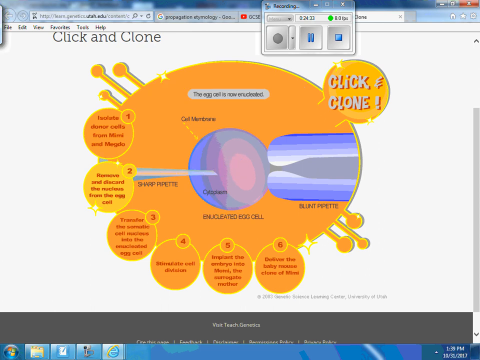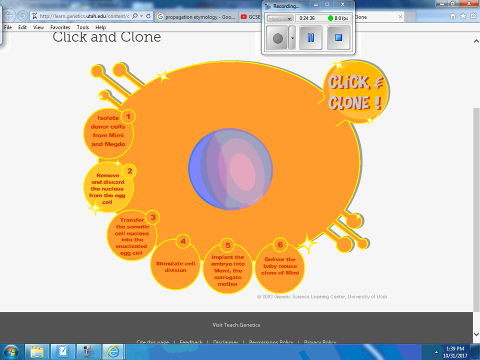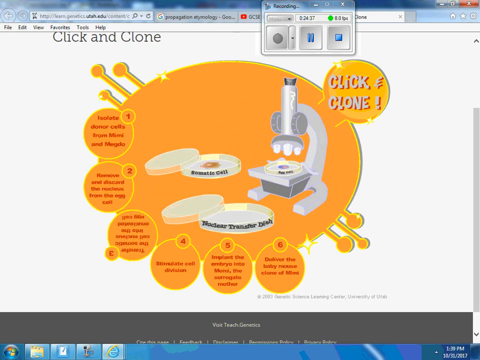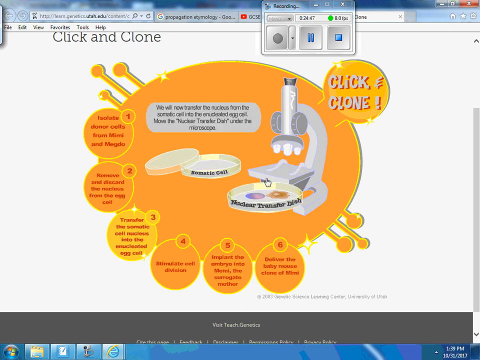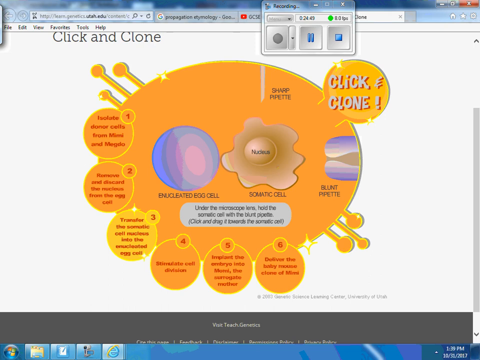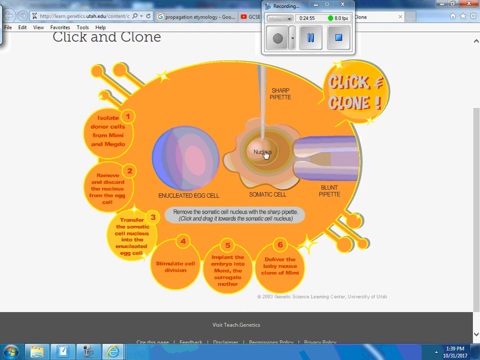What percentage of DNA now is in Megdu's egg cell? Coletti? 0. Nothing. It's a blank cell. So we're going to take this egg cell, and we're going to put the somatic cell together. And what are we going to do next? We're going to combine them, but we're not going to combine the cell. We're going to take out the nucleus of this cell.